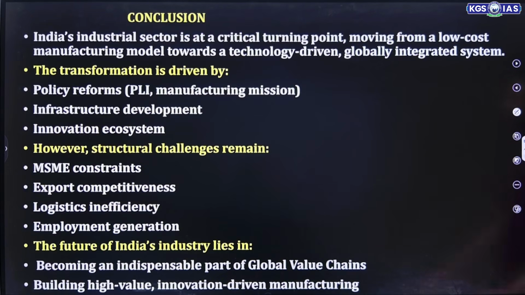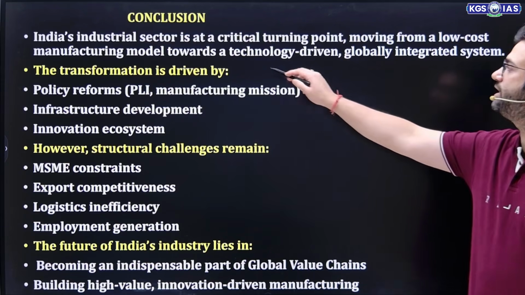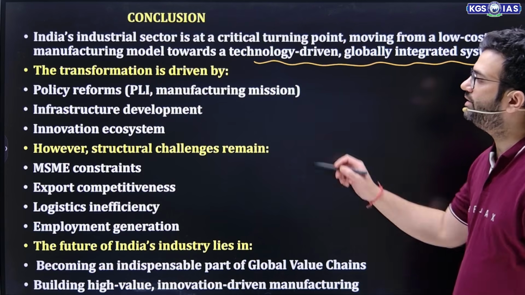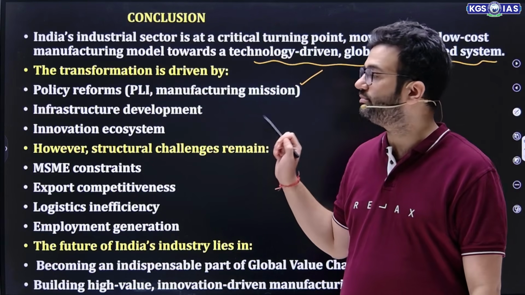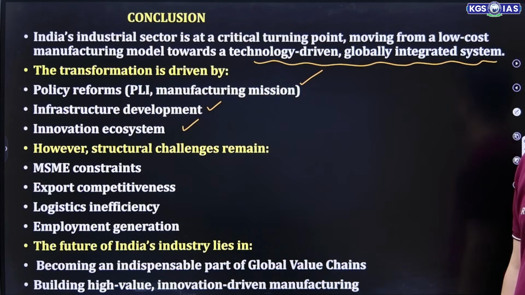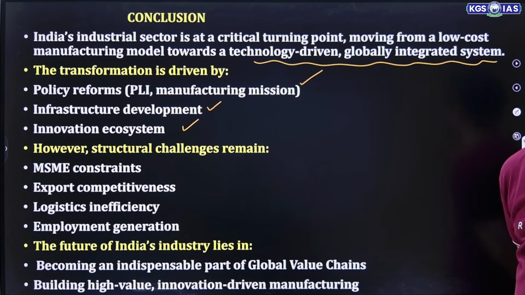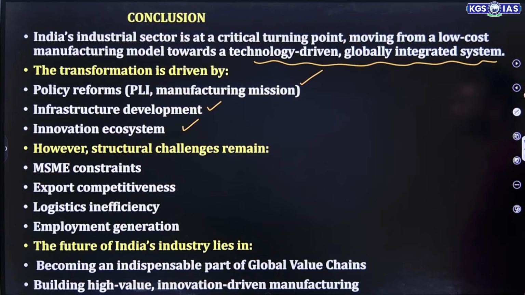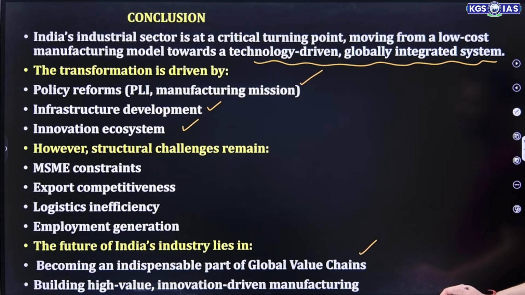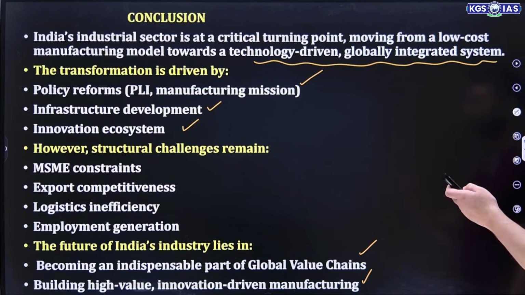So, to conclude this whole chapter, India's industrial structure is at a critical turning point, moving from a low manufacturing model towards a technology-driven, globally integrated system. This transformation is driven by policy reforms, that is through PLI, the manufacturing mission, infrastructure development and the innovation ecosystem. But the challenges are again MSME constraints, export competitiveness, logistic inefficiency, employment generation. They are still the major hurdles. So the future of India's industry lies in becoming an indispensable part of the global value chain and building high-value, innovation-driven manufacturing. This we should focus on.